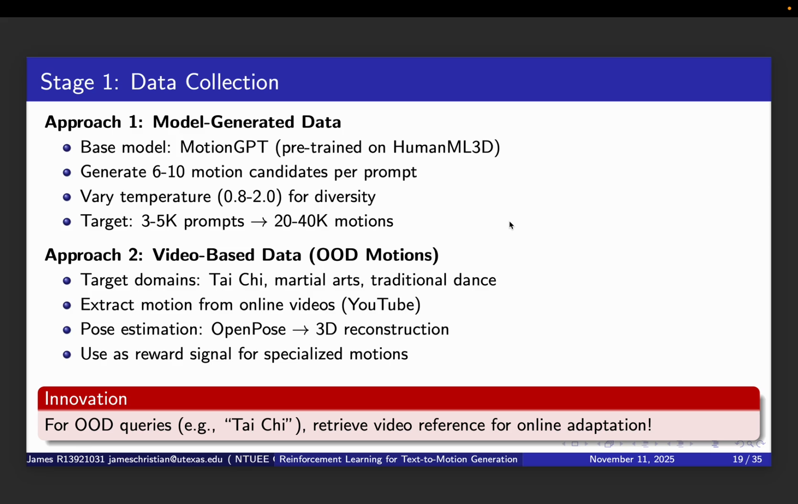The innovation block at the bottom highlights a key feature for out-of-distribution queries like Tai Chi. We will retrieve video references online and use them as feedback for online adaptation. This allows our system to handle motion types it has never seen during training.